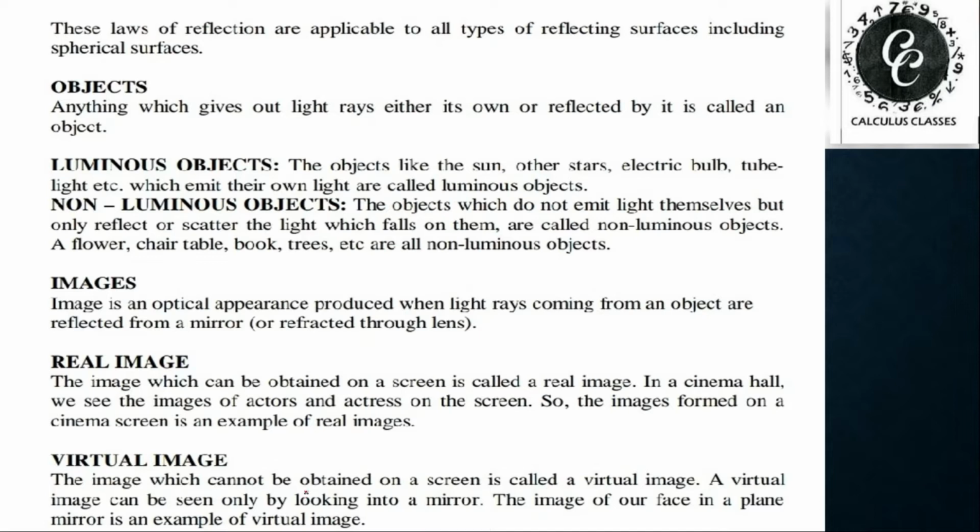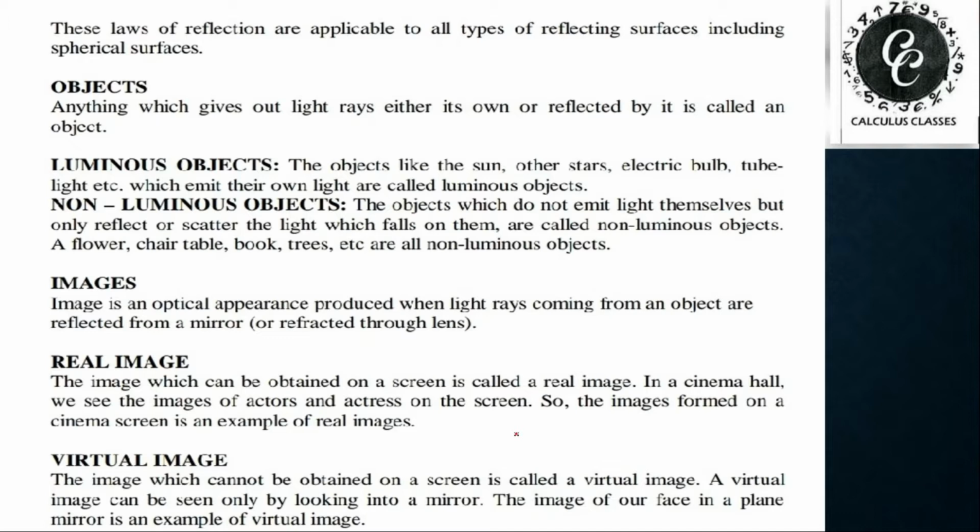A real image is an image which can be obtained on a screen, that means we can obtain it on the screen. In the cinema hall, we see the images of actors and actresses on the screen. So the image on the cinema screen is an example of a real image. I hope you're understanding real images. That means the images which can be obtained on the screen.